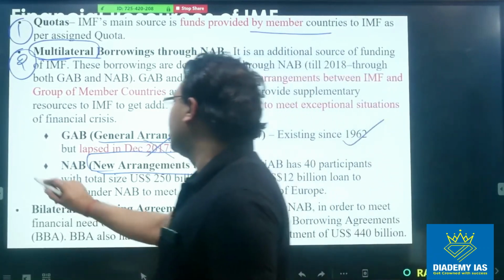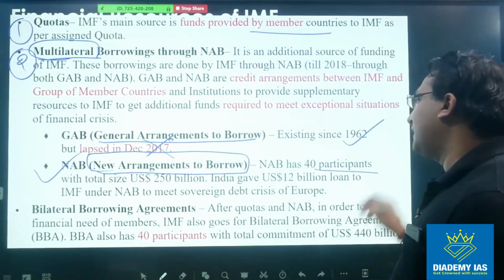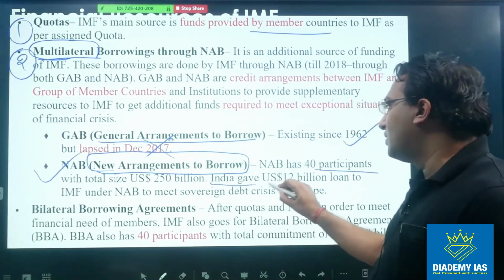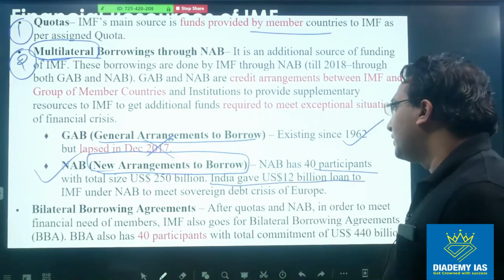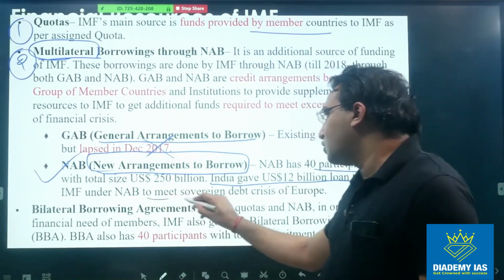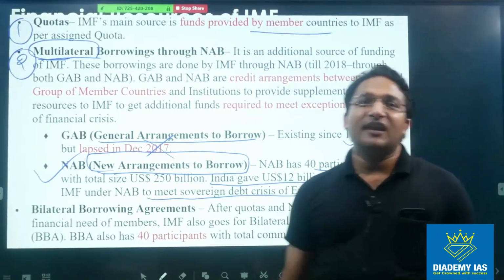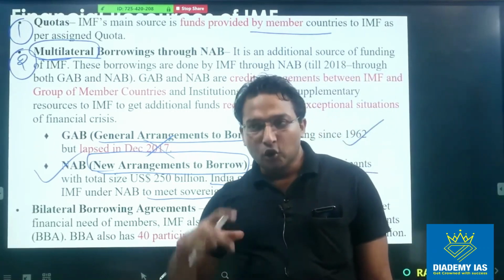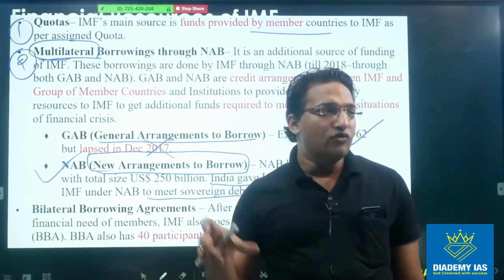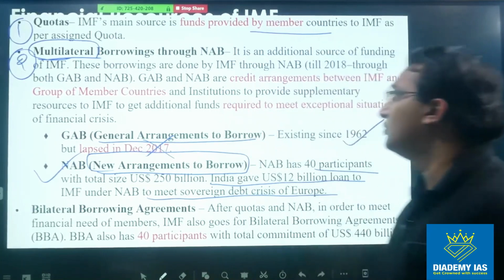As of now we have the New Arrangement to Borrow and it has a total of 40 participants, and India has also contributed to the IMF under this scheme $12 billion to meet the sovereign debt crisis of Europe. So in around 2011 there was a sovereign debt crisis in Europe. To resolve that crisis, India contributed $12 billion, right? So this is NAB, New Arrangement to Borrow.